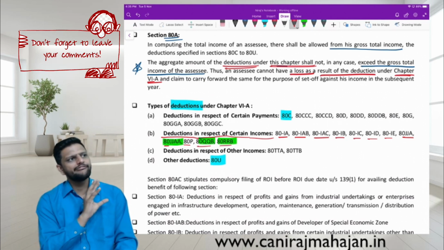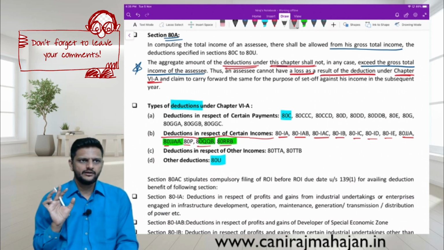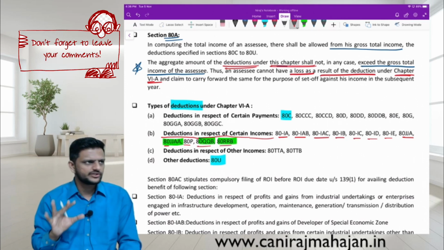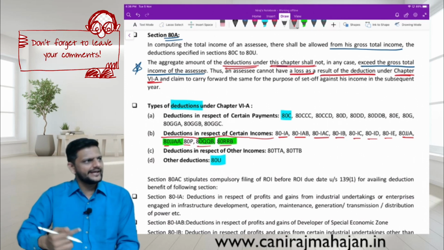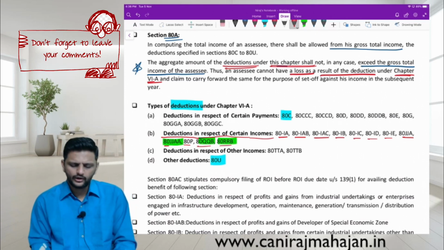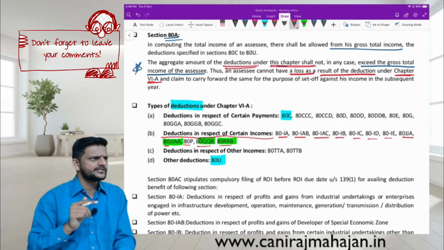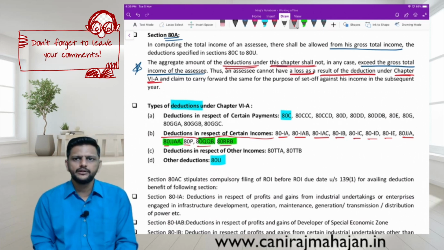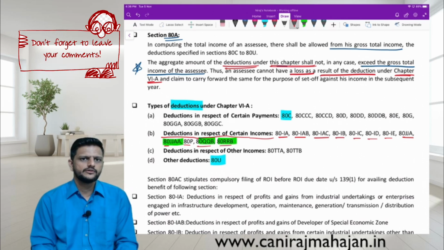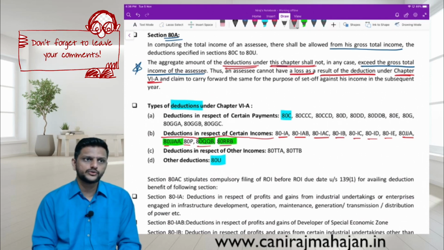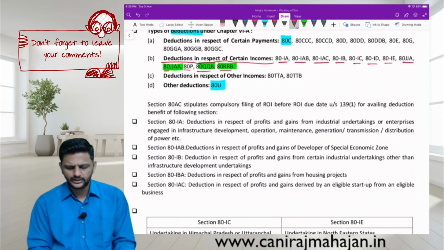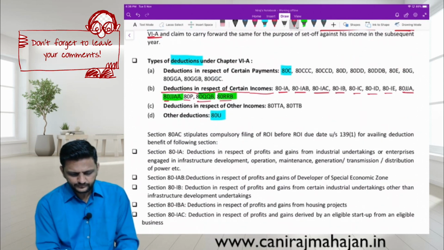That means you finalize the income in GTI, and then whatever you are reducing from GTI will be only as per Chapter 6A, isn't it? And can Chapter 6A exceed GTI? No. Especially, you have to be very careful at Chapter 6A. Some incomes themselves do not allow Chapter 6A. Example, which ones? Casual income in IOS. Then some income in capital gain also. They do not allow your Chapter 6A deduction. Understood here? Okay. Then pay attention.